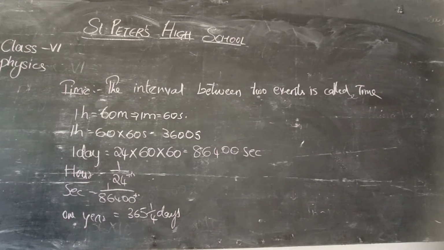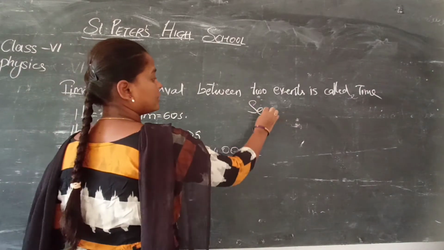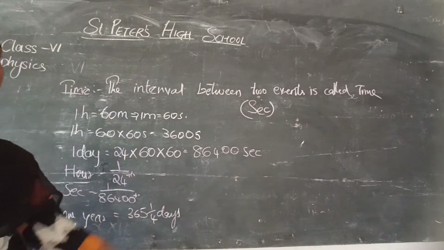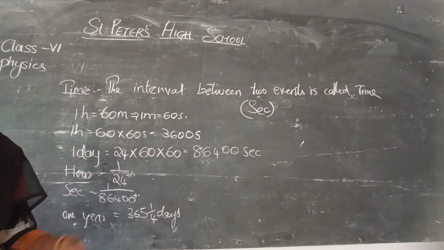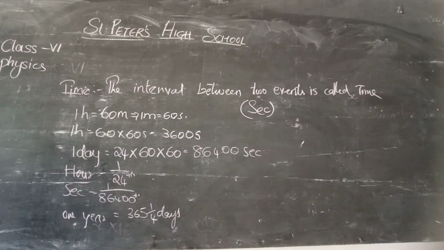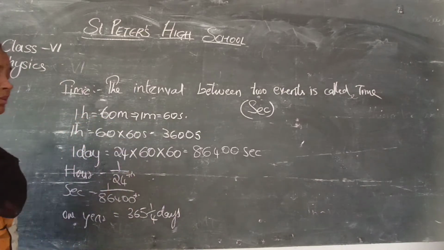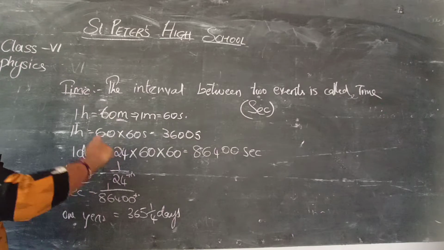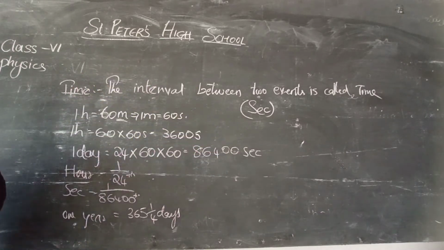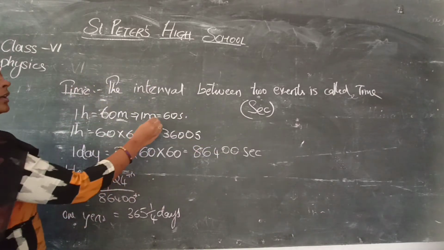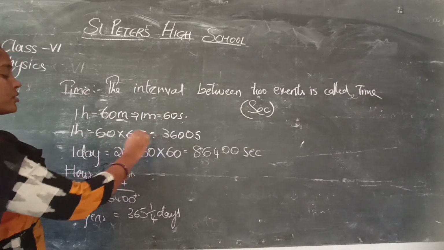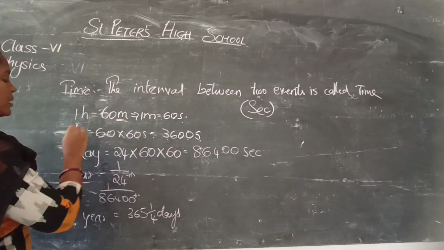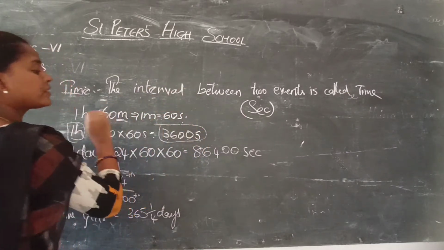So time is mainly measured in seconds. The SI unit of time is second. We count 1 second, 2 seconds. So here also, 1 hour is equal to how many seconds? 1 hour is equal to 60 minutes, okay? That 60 minutes should again be changed into seconds. That means 1 minute is equal to 60 seconds. So 1 hour is equal to 60 into 60 seconds, which is 3600 seconds.